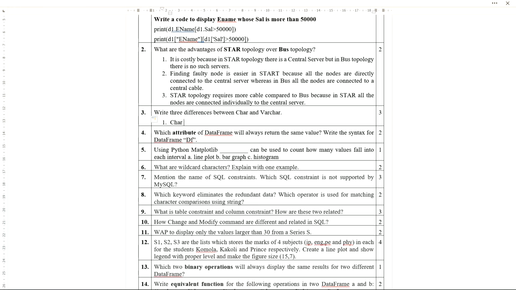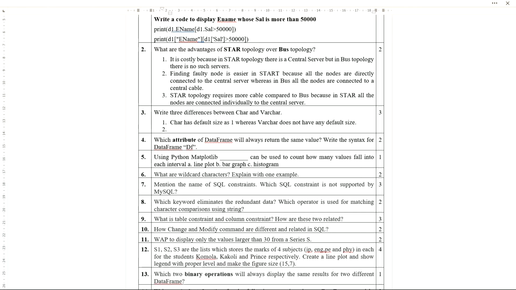Char has default size as 1, whereas varchar does not have any default size. First point. Second one, char is fixed length, and varchar is variable length.